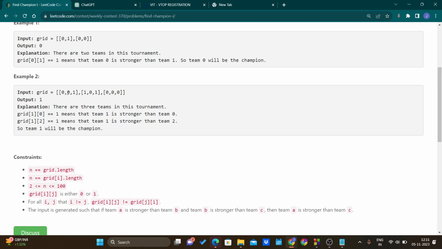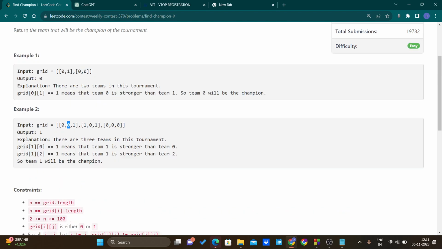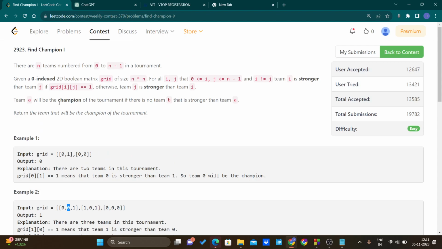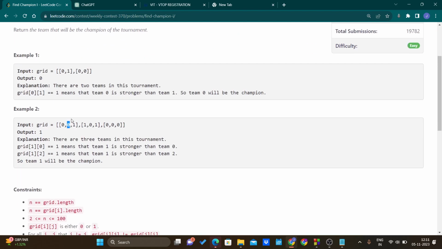Let's say 0 fights with 1, 0 loses. And here when 1 fights with 0, 1 wins, and when 1 fights with 2, 1 wins.